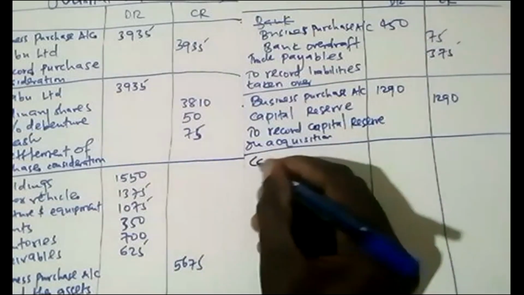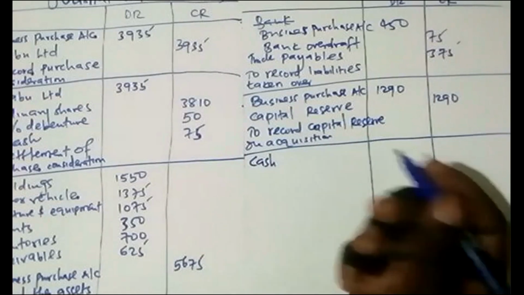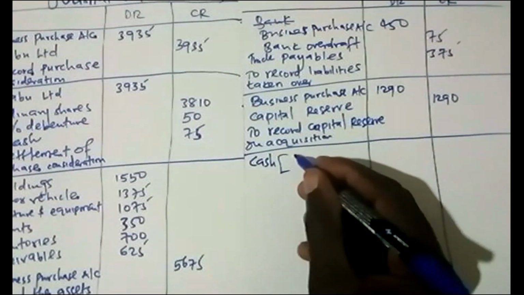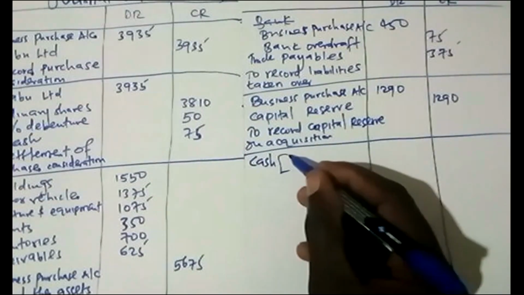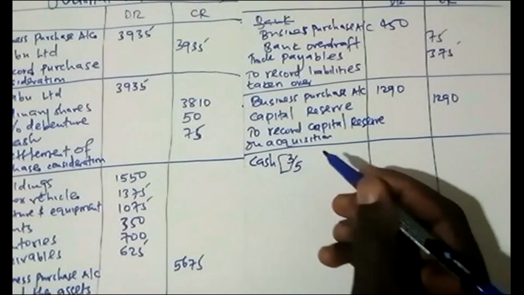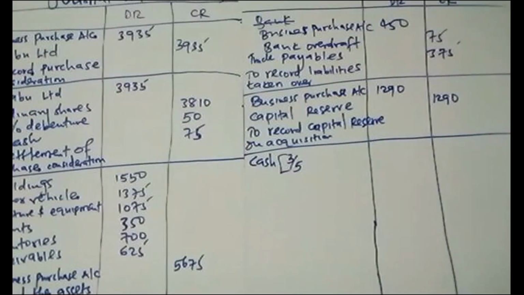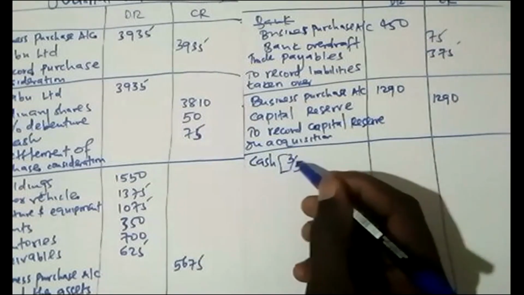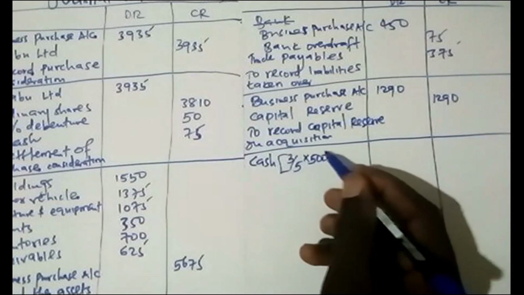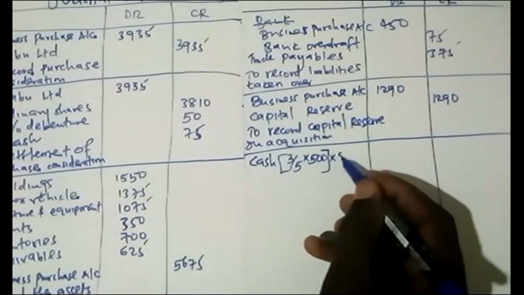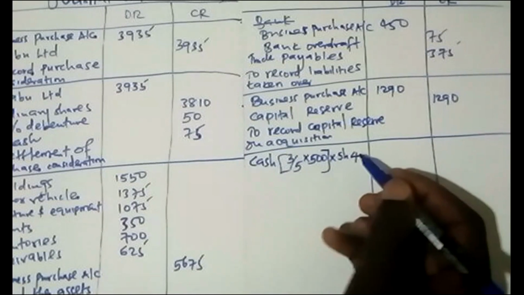So we debit cash, in the proportion of 3 for every 5, but now it is at shillings 4.